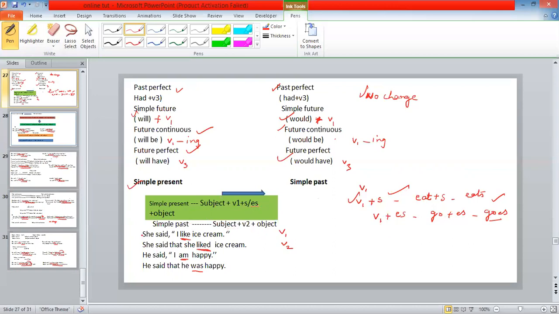Now let us see the example here. She said, I like ice cream. She said that she liked ice cream. So here, first, the pronoun I changes into she. Like changes into liked. Simple present changes into simple past. Then the object. Clear? Now in the second example, he said, I am happy. He said that he was happy. I changes to he. Am changes to was. Right? Now let us see another example.